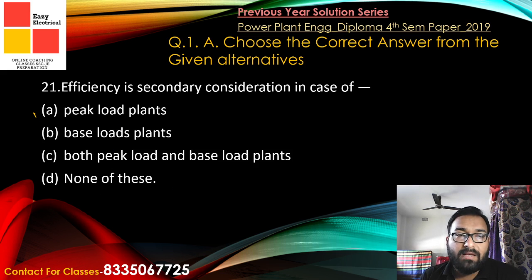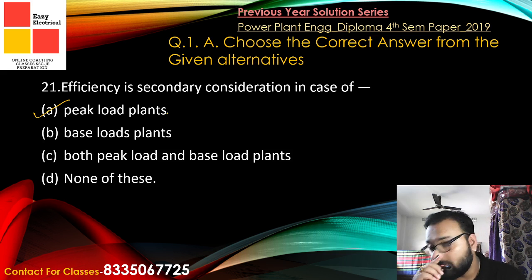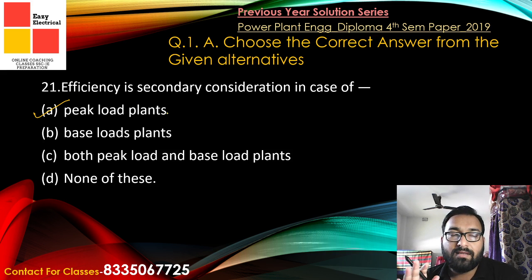Generally for peak load plants we consider the efficiency as a secondary consideration, because we are using the peak load plants in the cases where there is a need. So when there is an excess demand, we are using it. In that case we do not take the efficiency part into consideration.